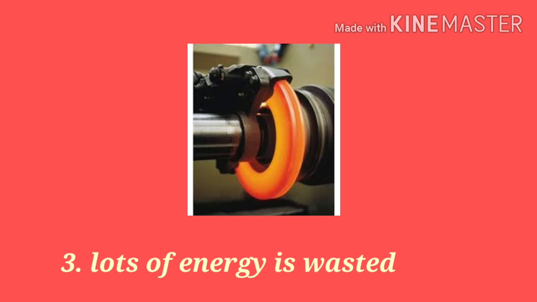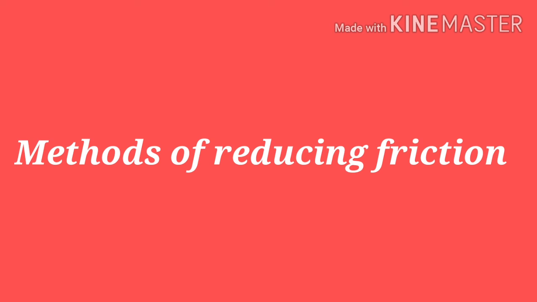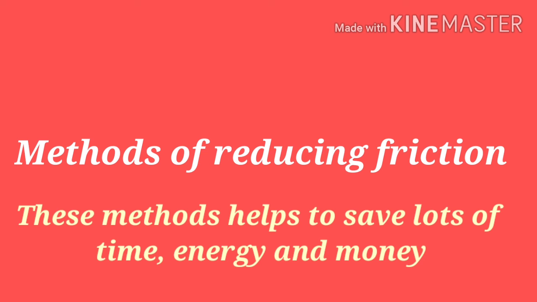A lot of energy is wasted due to friction. So, to overcome these disadvantages of friction, we apply some methods to reduce it. We can save a lot of time, energy and money by reducing friction.